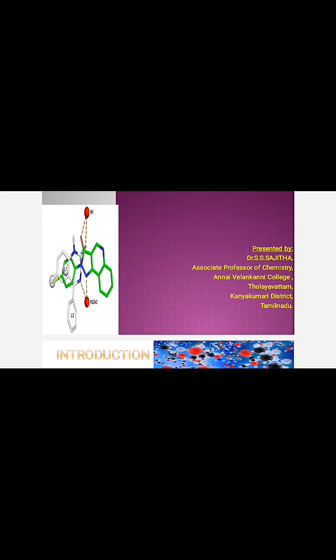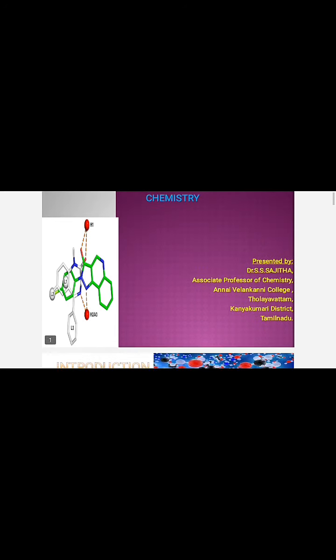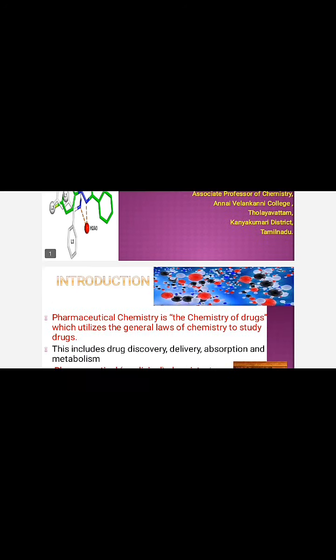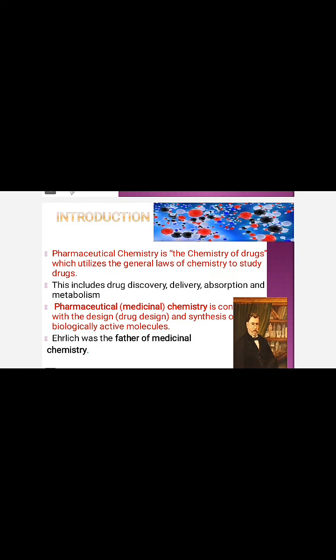Dear friends, in this video we are going to understand the basic concepts of pharmaceutical chemistry and the different terminologies used in pharmaceutical chemistry. What is pharmaceutical chemistry? Pharmaceutical chemistry is the chemistry of drugs, which utilizes the general laws of chemistry to study drugs. Especially, pharmaceutical chemistry includes drug discovery, delivery, absorption and metabolism.